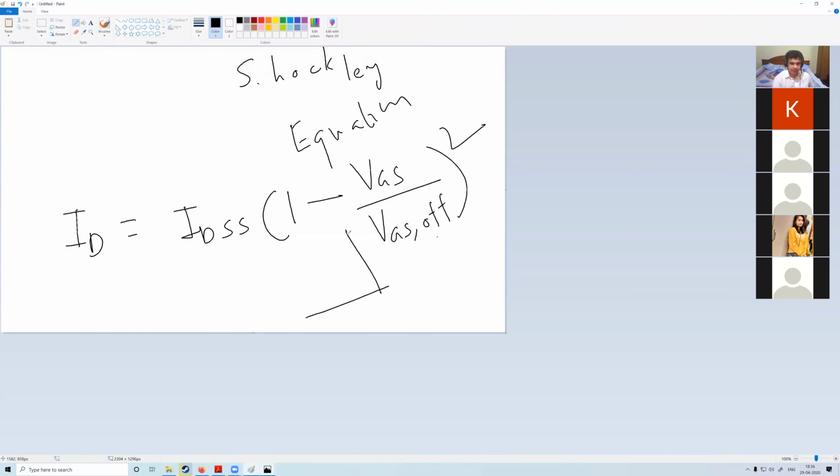So the curve is like this. This is VGS, this is ID. Of course, if I increase, then it will go higher, but this is my IDSS. This is VGS off, that is minus VP.